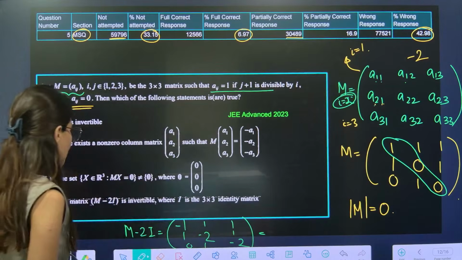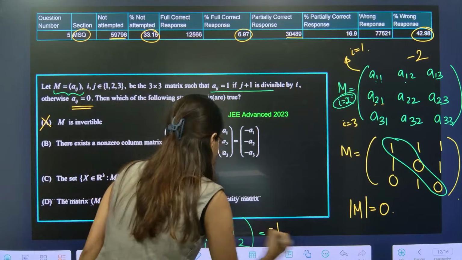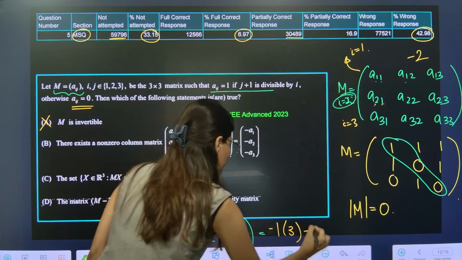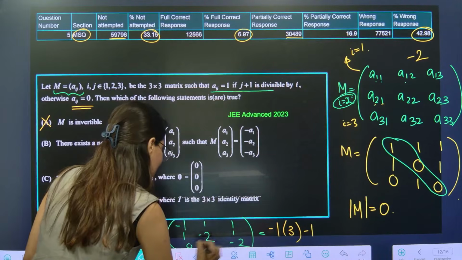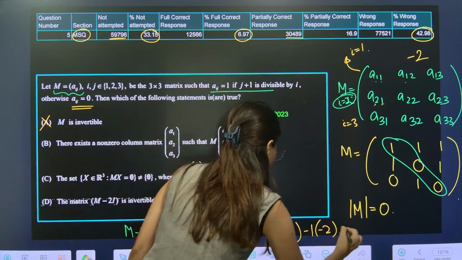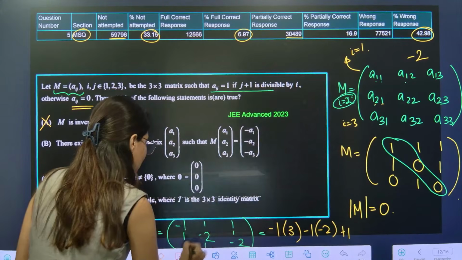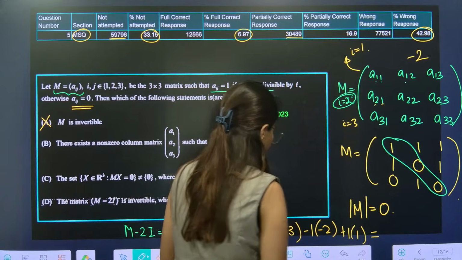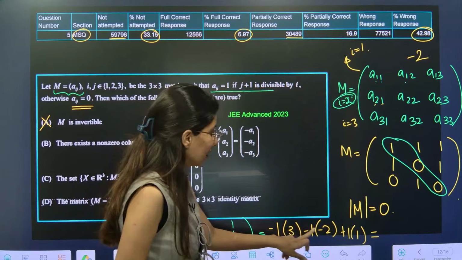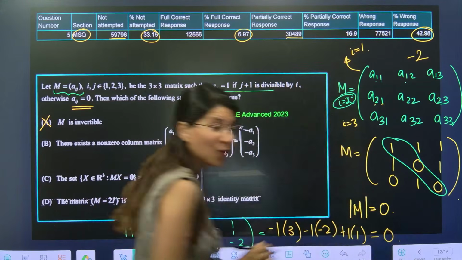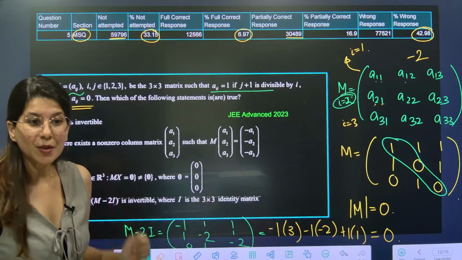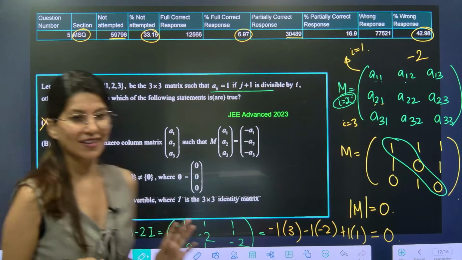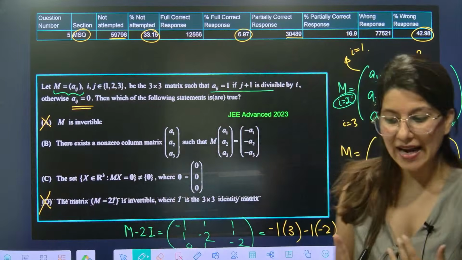If you solve it, you get minus 3 plus 2, minus 3 plus 2, minus 1, minus 1, so this is again 0. The determinant of M minus 2I is also 0, so this is also not invertible. Option A is wrong and D is also wrong.